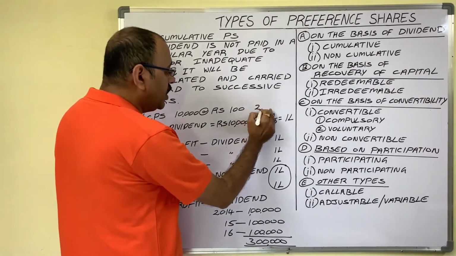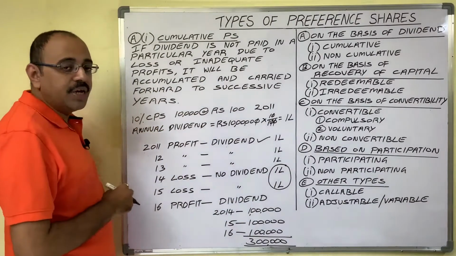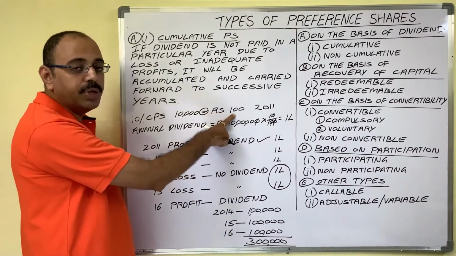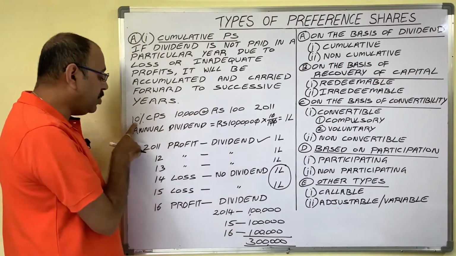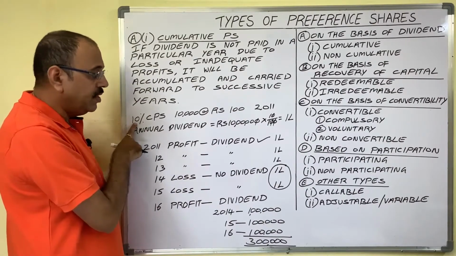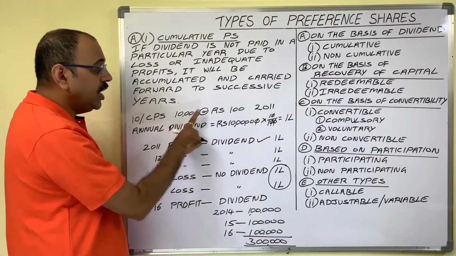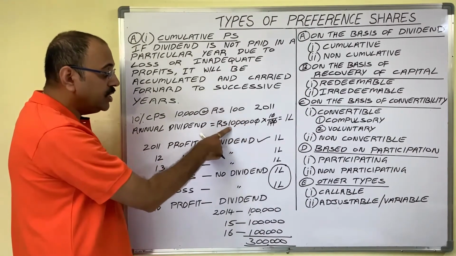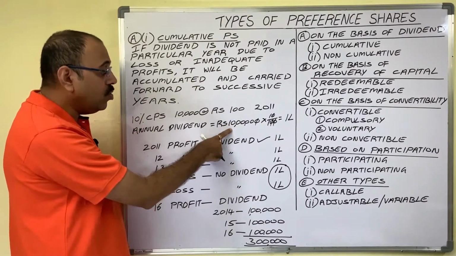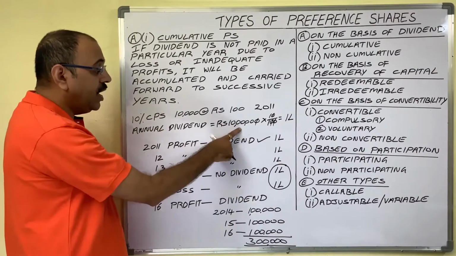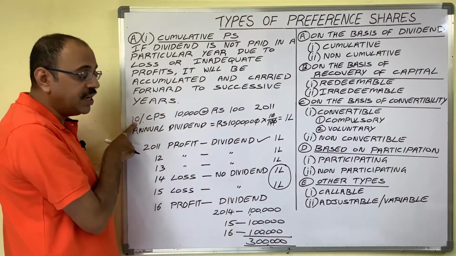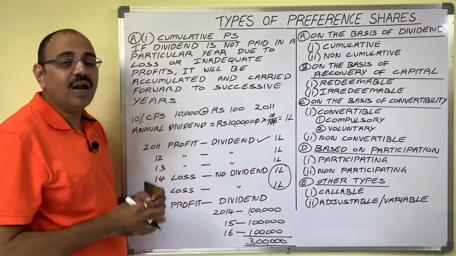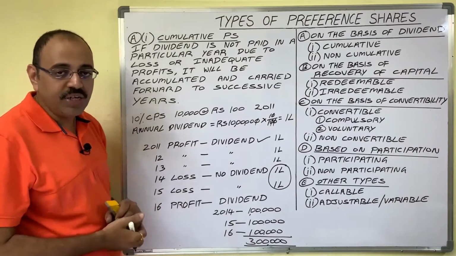In 2011, ABC Limited issued 10,000 cumulative preference shares at the rate of 100 rupees each. Here 10% is the dividend percentage. Then 10,000 shares at the rate of 100 rupees becomes 10 lakh rupees. So 10 lakh rupees is the face value of these shares. Now the annual dividend is 10 lakh rupees into 10%, which is equal to 1 lakh rupees. So every year the company pays 1 lakh rupees dividend to cumulative preference shareholders.